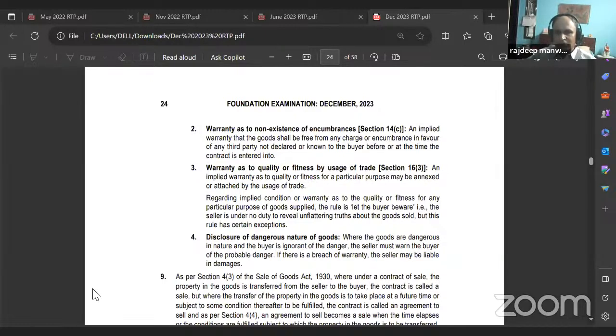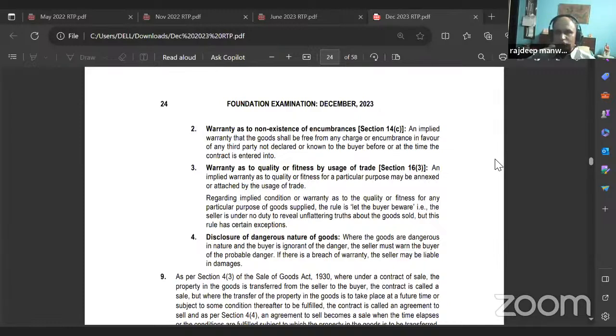Yes, sir. So there are 5 questions, correct, of 12 marks each, 60 marks. So approximately you should be getting around 2 minutes per mark. So 120 minutes if you are doing it in 1 hour. So 120 minutes means no question should take more than 20 to 25 minutes.